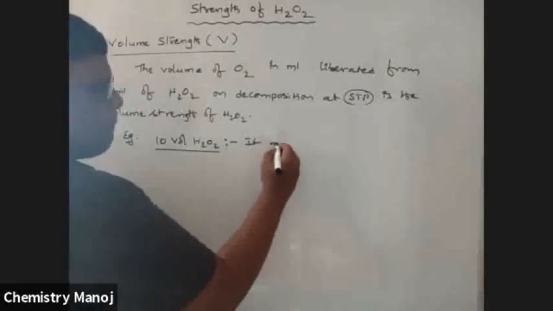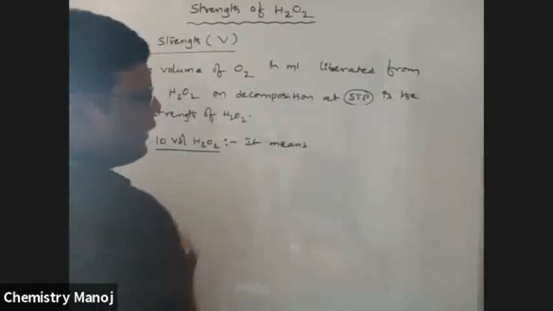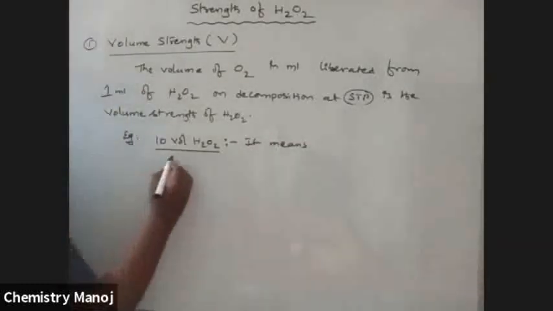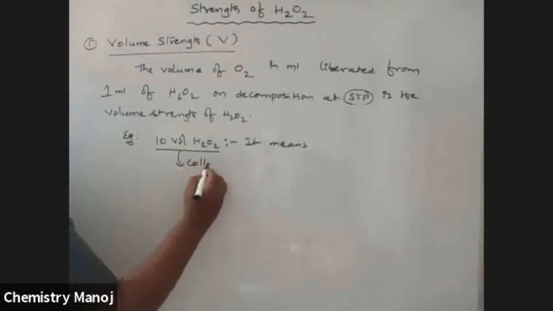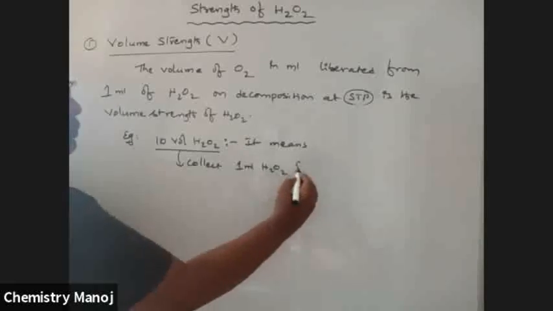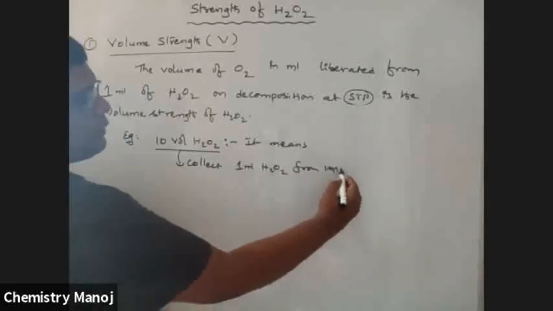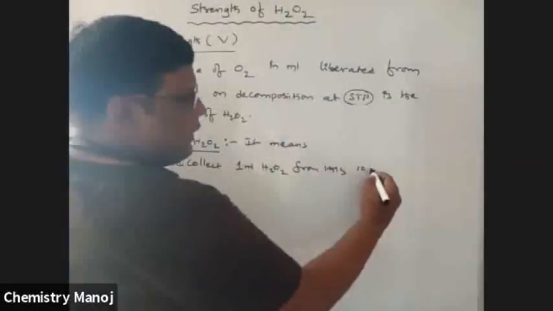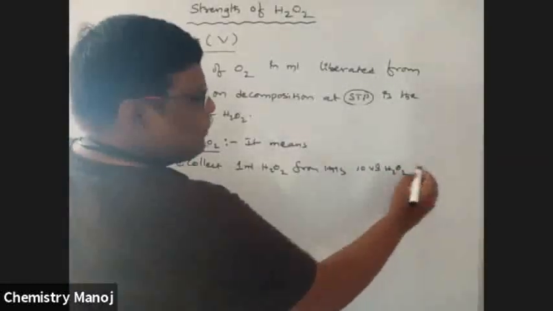So, for example, 10 volume H2O2. Generally a 10 volume H2O2 bottle is taken. What is the meaning of 10 volume H2O2? It means collect 1 ml H2O2 from this 10 volume H2O2 solution.